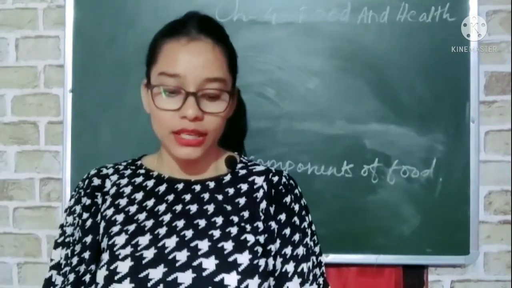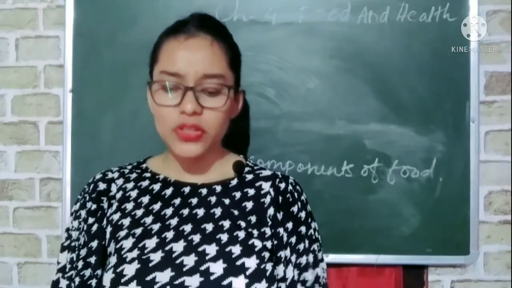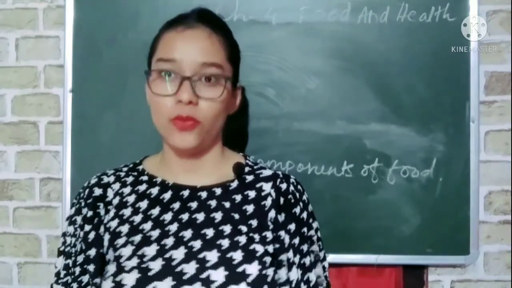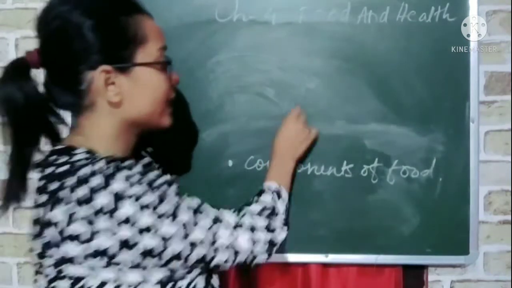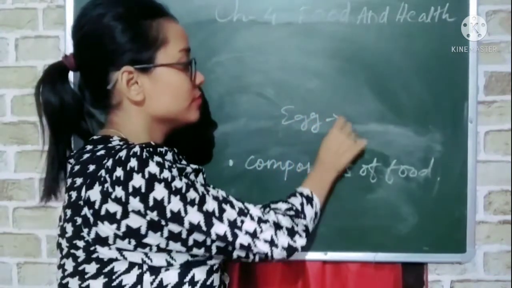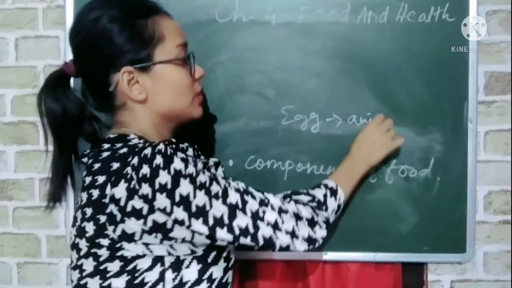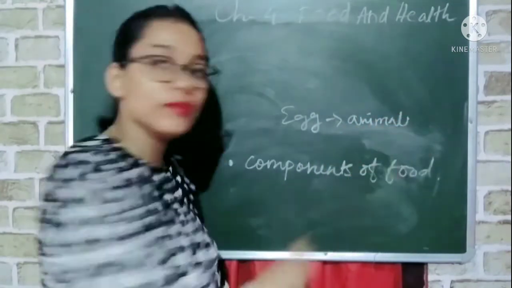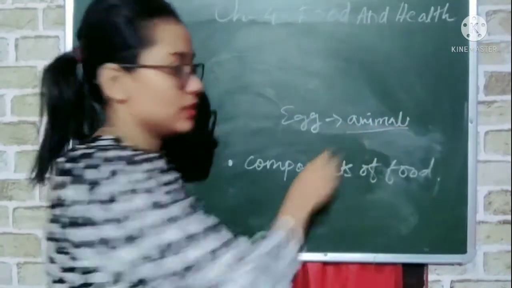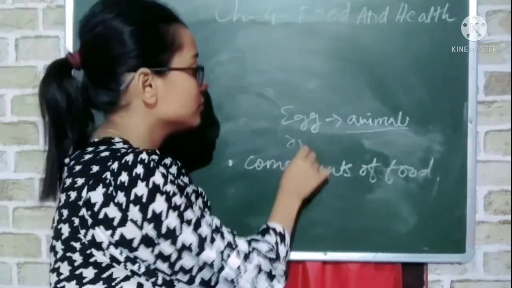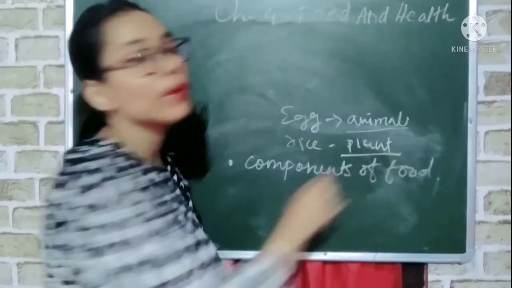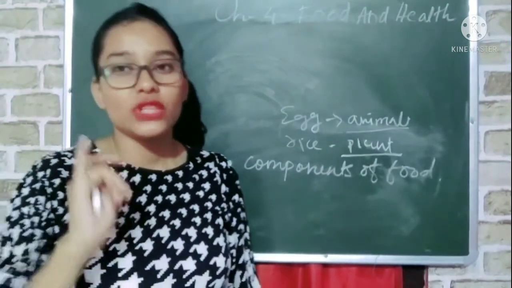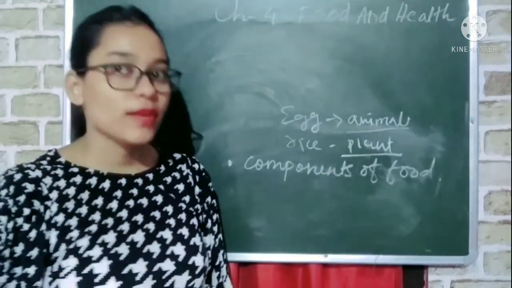Now you see a picture, some pictures are given in your book, and there you have to write the sources. So egg, we get egg from animal, is it not? Because hen is an animal, so we will write there animal. We get rice from plant, so we will write the source is plant there. So chicken and orange juice, you have to do by yourself.